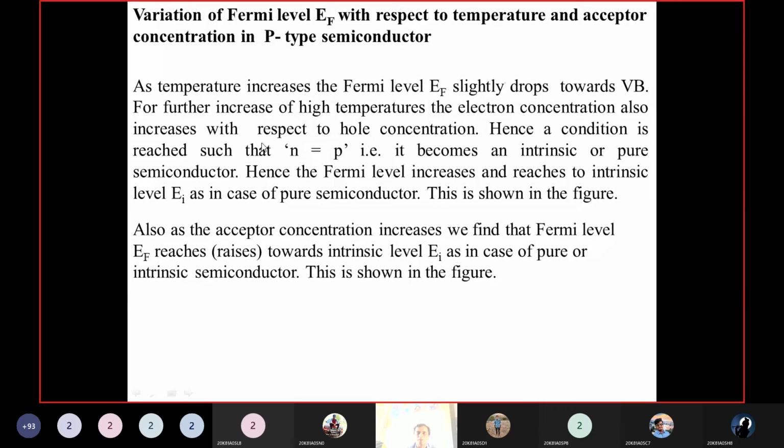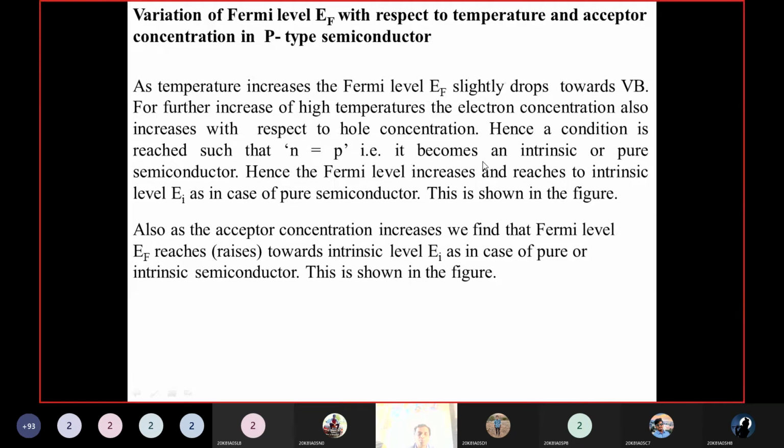Hence a condition is reached such that n equals p. That means it becomes an intrinsic or pure semiconductor. Hence the Fermi level increases and reaches the intrinsic level E_i, as in the case of a pure semiconductor. This is shown in the figure.